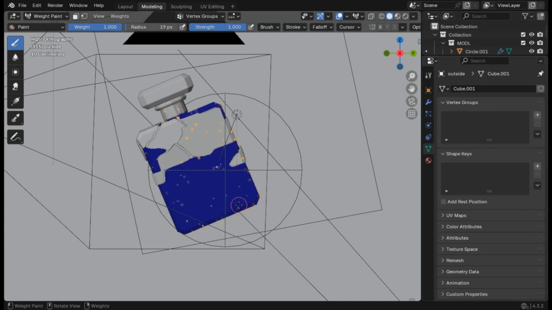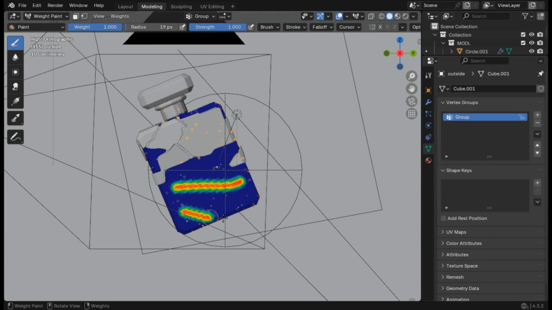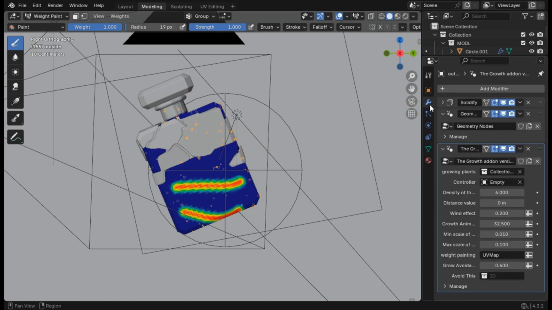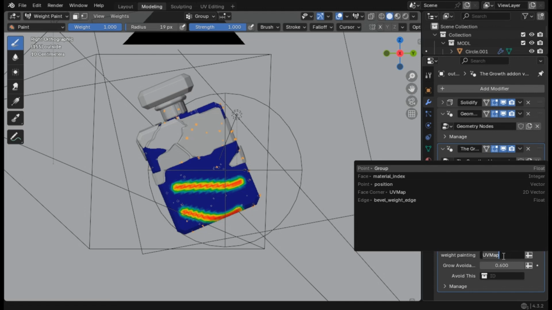But what if you delete this? Everything will go back to blue. And if we draw something, you can see there's a new group added. Now, there are still some flowers in here. This is because we still haven't added our group to it yet.